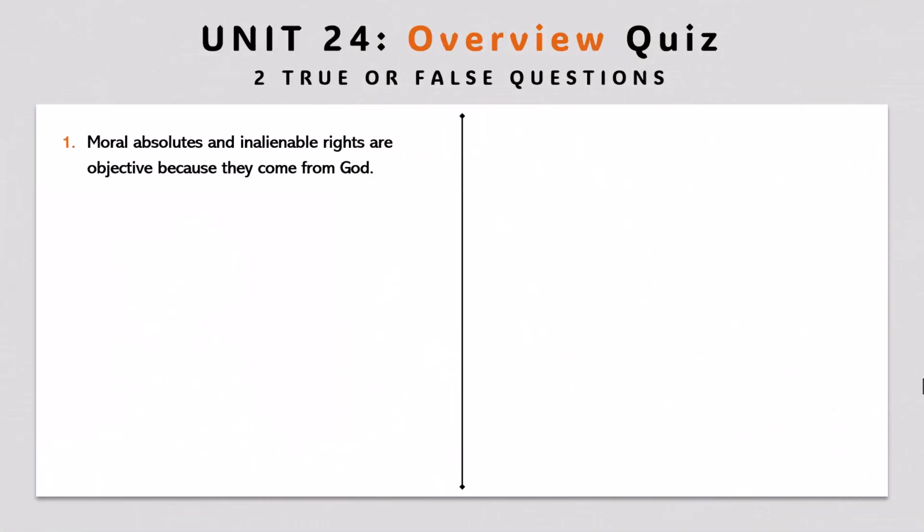In this exercise, there are 2 true or false questions. Question number 1, true or false? Moral absolutes and inalienable rights are objective because they come from God.